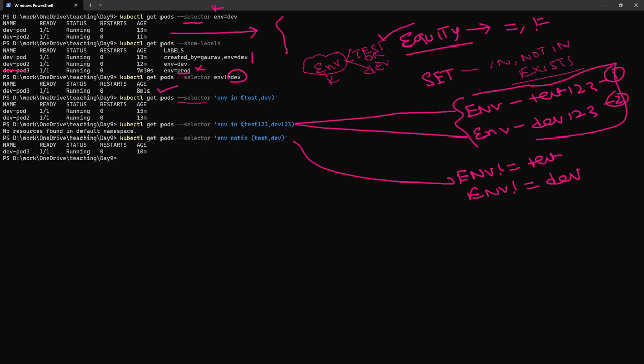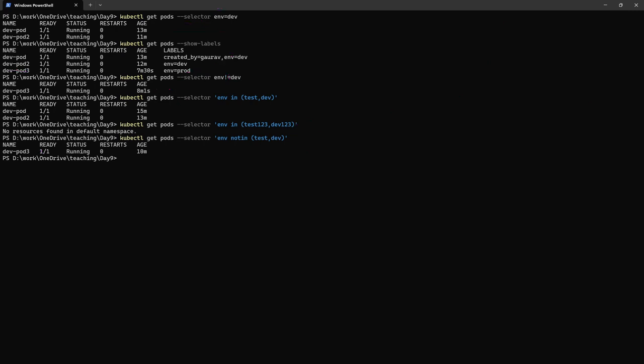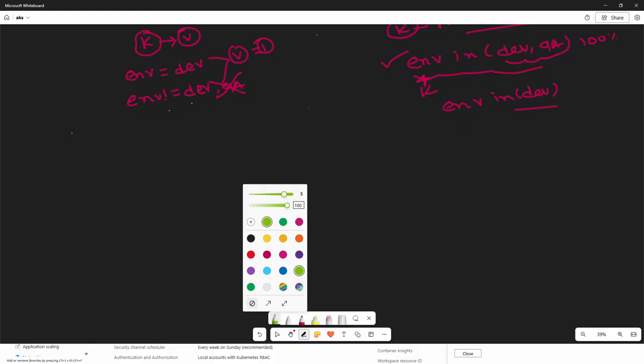So in this case, dev-pod3 will come because it does not have the environment in test or dev, it has the environment present in production. Okay. So with this, we have completed the equality based selector and the set based selector.